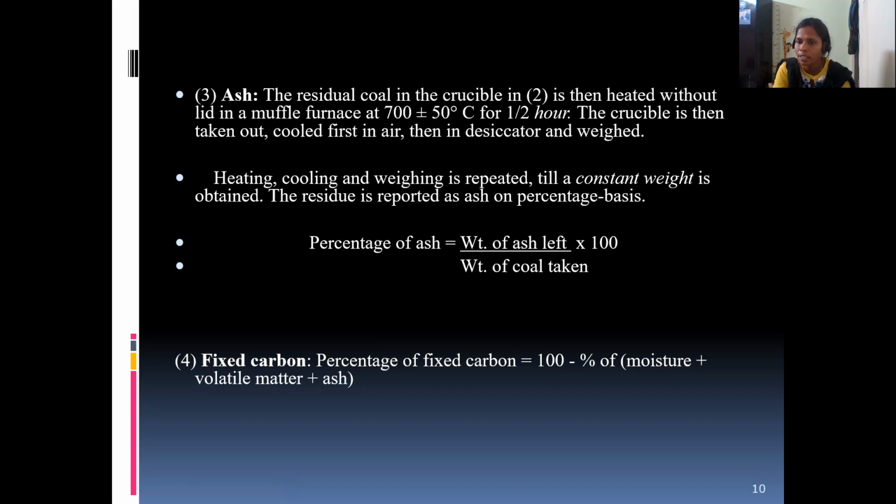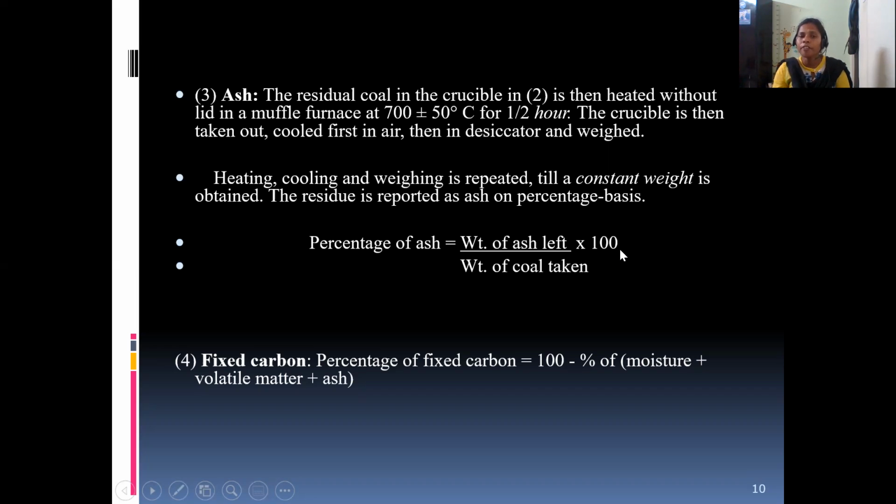When you get the constant weight, you can find out the percentage of ash by using the residue weight. So here, percentage of ash is equal to weight of ash left divided by weight of coal sample taken, into 100. This is the formula for percentage of ash.